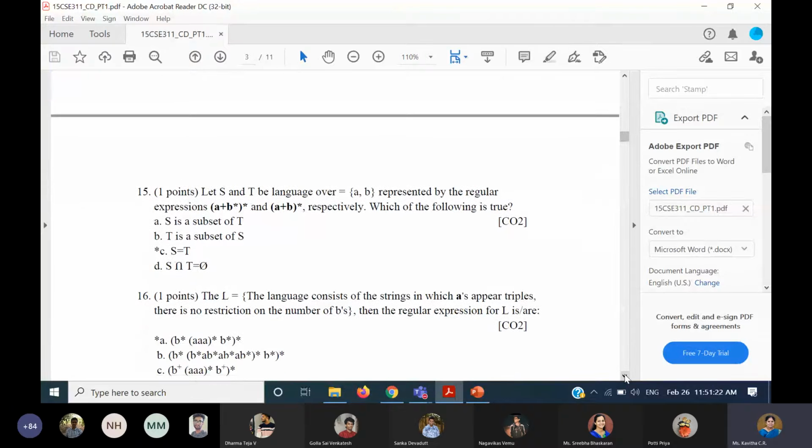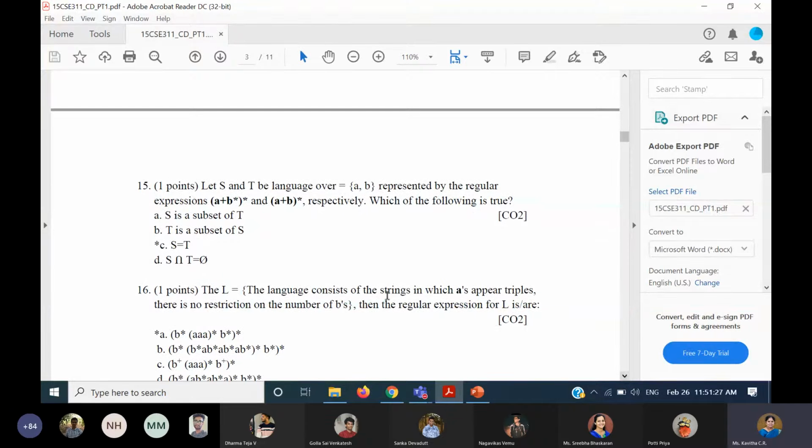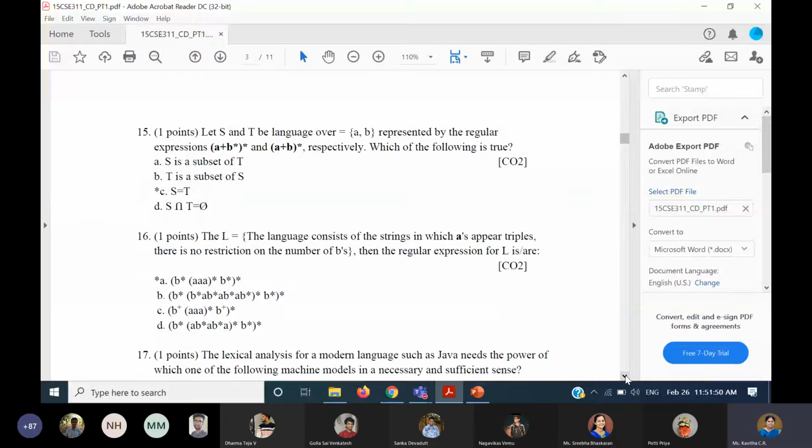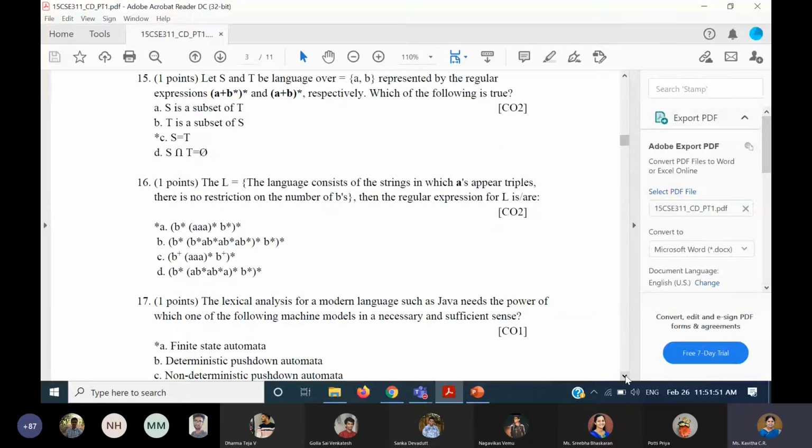15th question: when you take two languages, say S and T, they're actually same. So you have to list out the strings in the first regular expression, that is (a plus b star) whole star, and also (a plus b) whole star. When you list out all the possible strings, you will get the same thing actually. So the language remains the same. Therefore, S is equal to T and not the subset. Okay. Next is the 16th question.